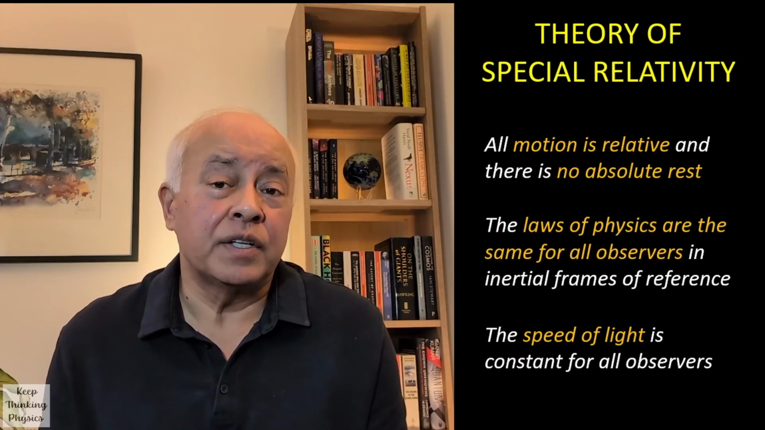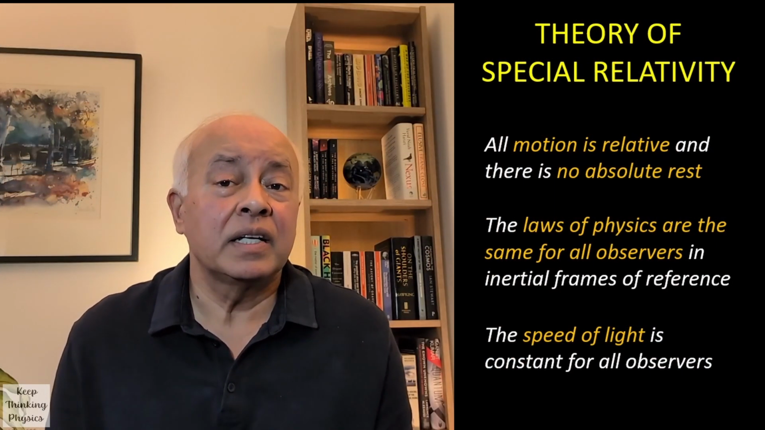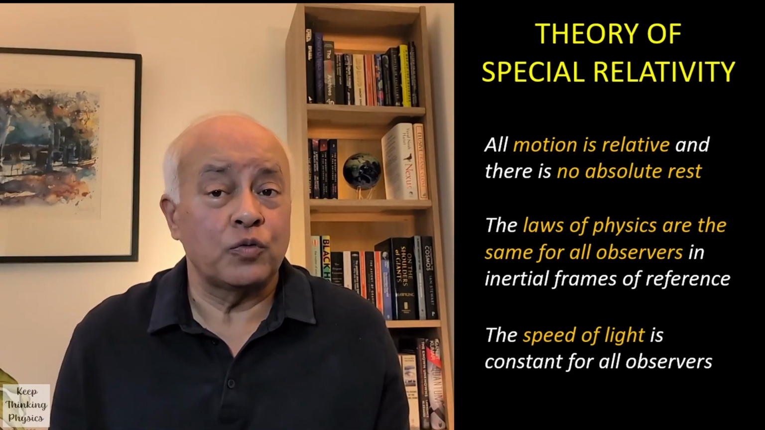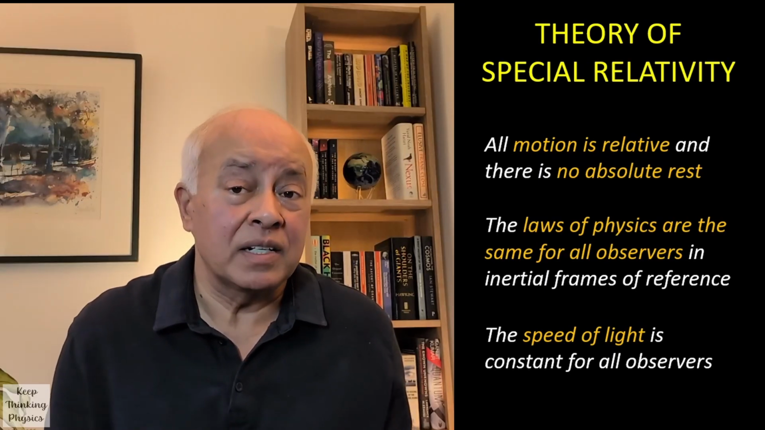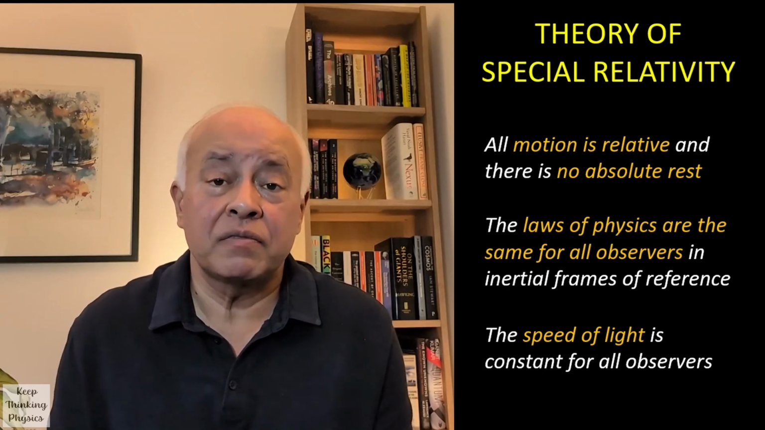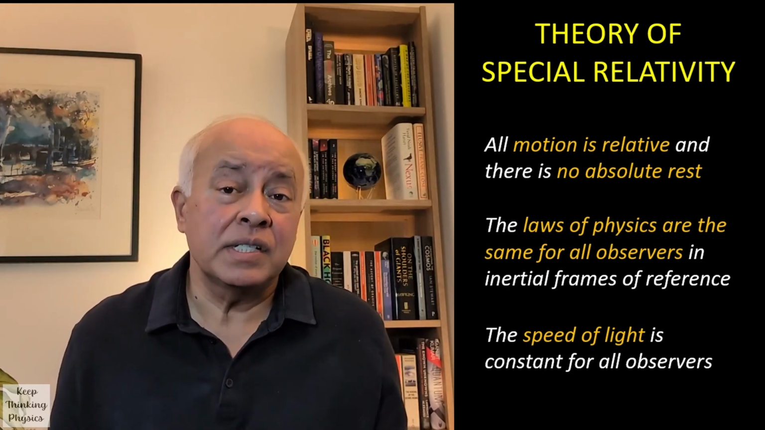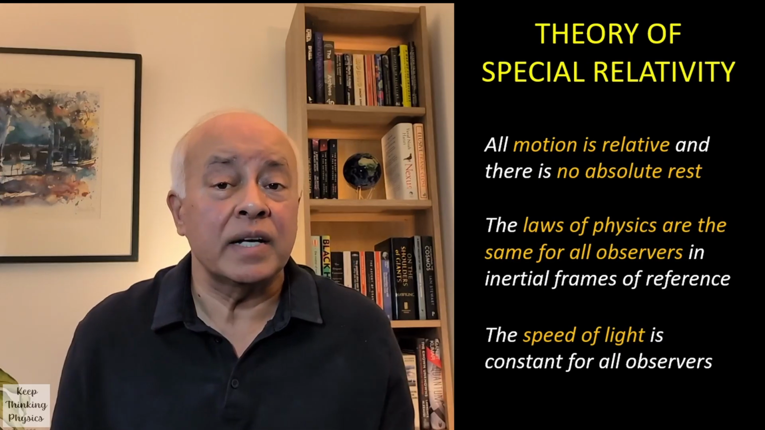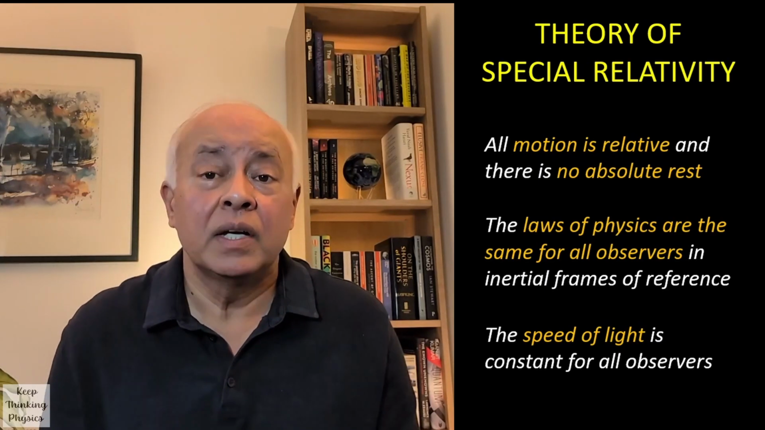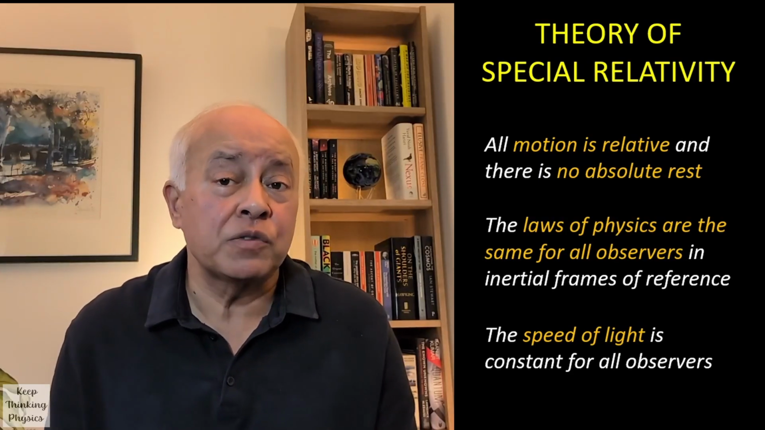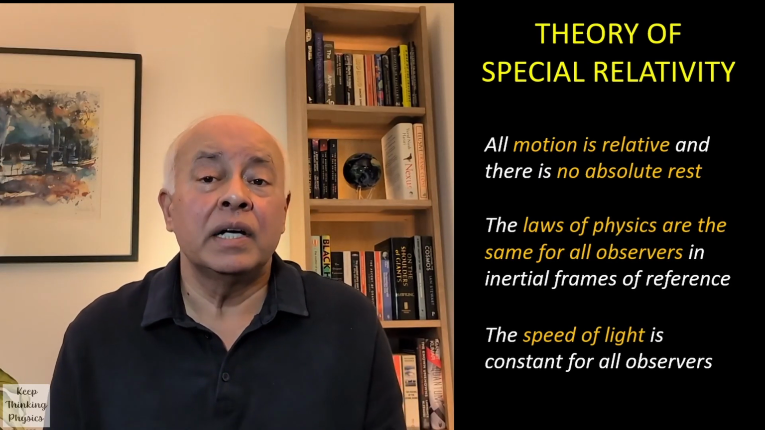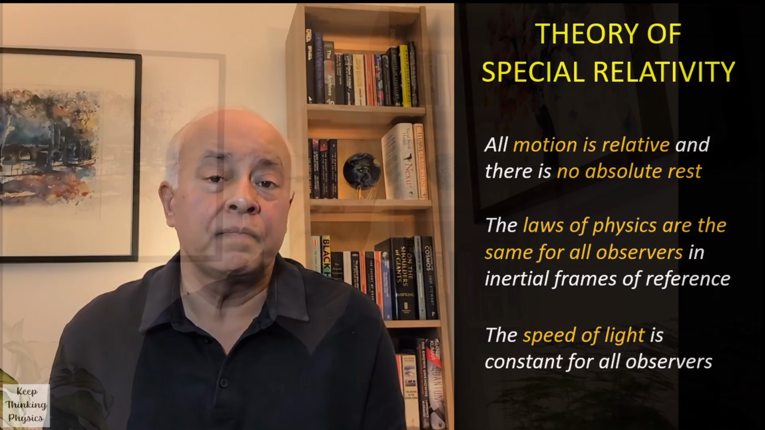So there we have it. The postulates of special relativity give us the main features of the theory. So there is no concept of absolute rest in the universe, all motion is relative, and the laws of nature are the same for all observers in inertial frames of reference. All inertial observers can perfectly well claim to be at rest while saying that other inertial observers are moving relative to them. And finally, special relativity also states that the speed of light is constant and is the same for all observers, irrespective of their relative motions.